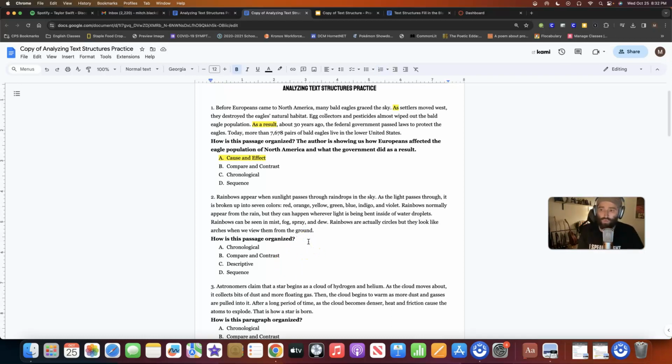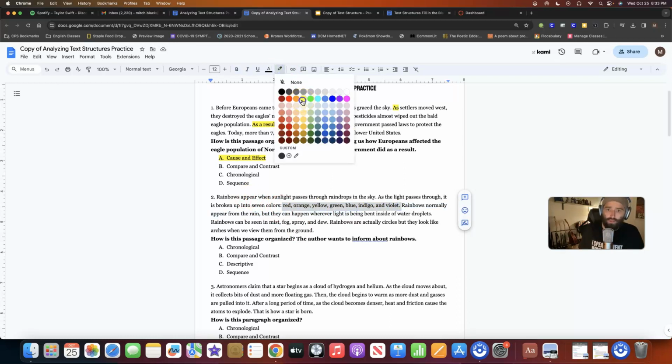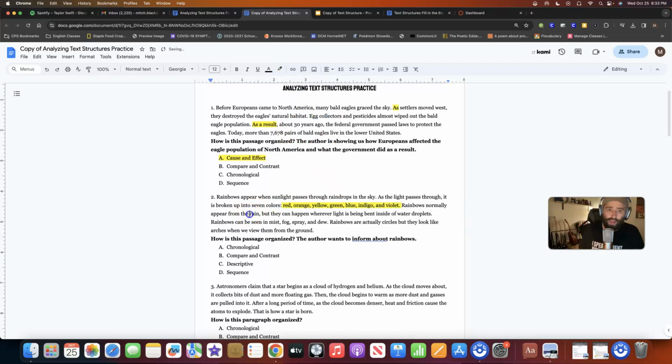And so as I read this one, there's only one thing that comes to mind, and that is automatically the author wants to inform us about rainbows. Okay. And when it comes to description, you're not always going to have it just jump off the page and give you signal words. Instead, when it comes to informing us, we are informing through a variety of different ways.